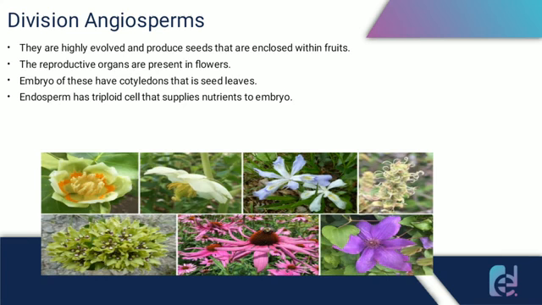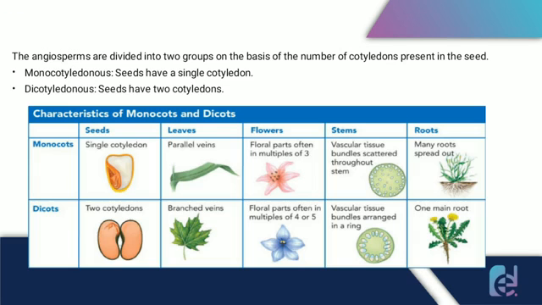The endosperm has triploid cells that supply nutrients to the embryo. Further, we know that the angiosperms are divided into two groups based on the number of cotyledons. What are these? Monocots and dicots. Monocots are the plants with a single cotyledon, and dicots are the plants with seeds having two cotyledons.